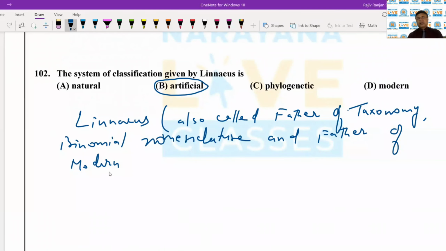So he classified plants and gave them much more space compared to the animals. And he gave 20s of classes to the different categories of the flowering plants, just on the basis of the characters of stamens and some foliar characters. So here, his system of classification was artificial.